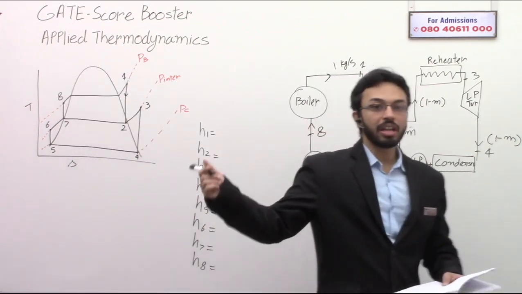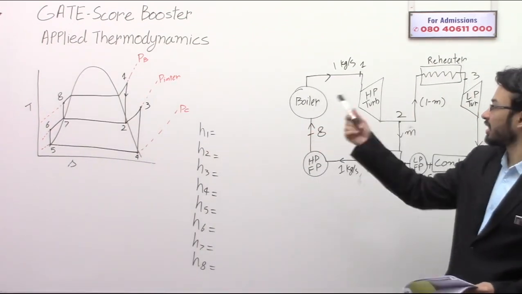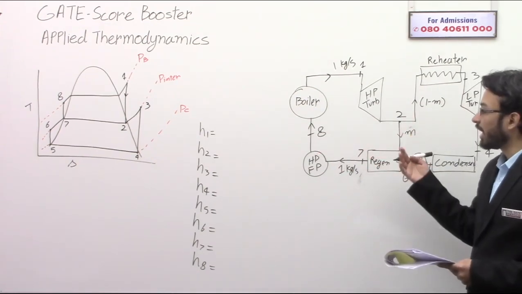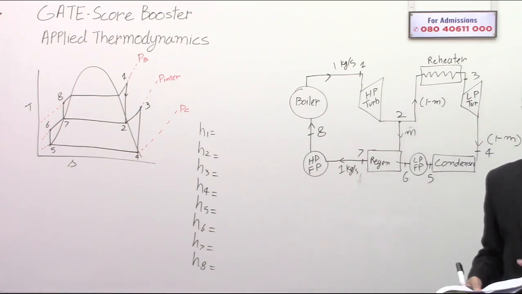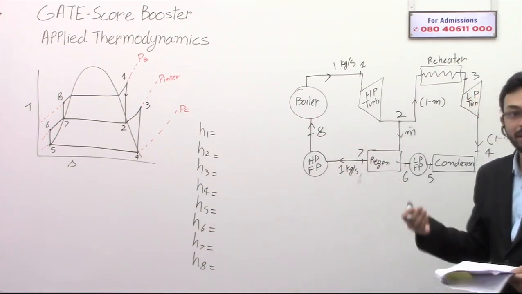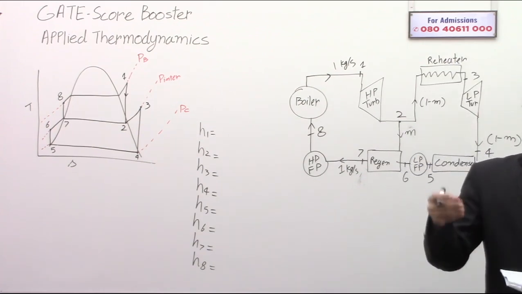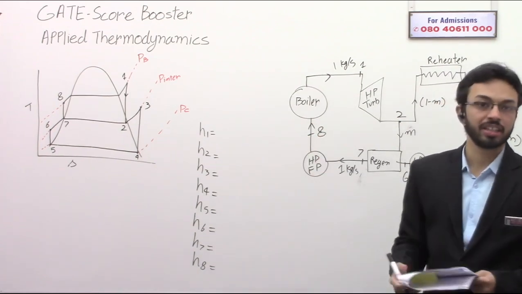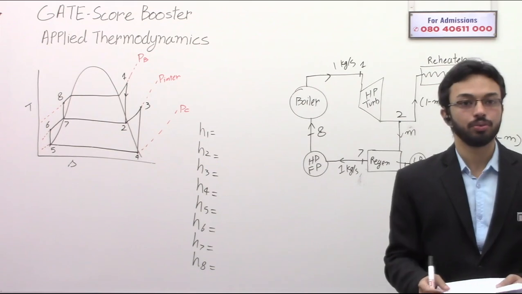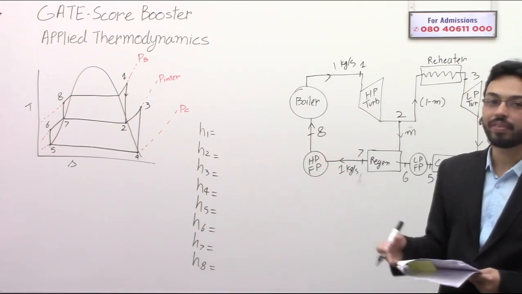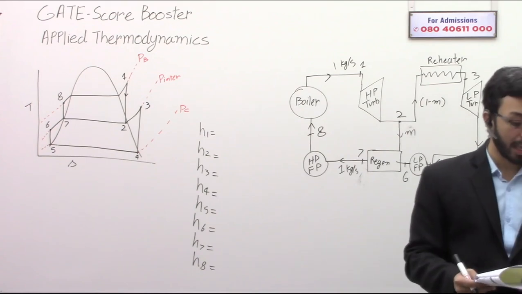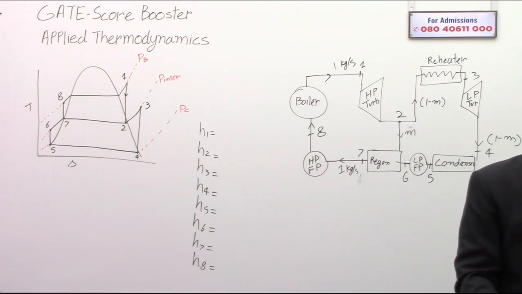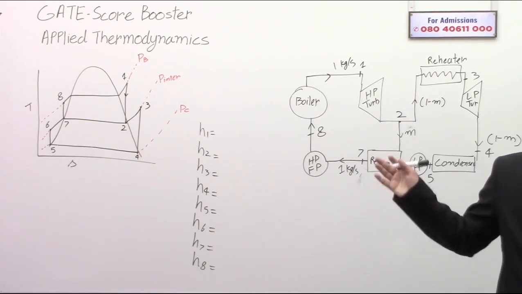Note down this diagram, either this or this, whichever is convenient for you. Note down this diagram and then go back to the question. I will bring the question in front of you, and then from that data, identify which point has which enthalpy. That is all that you must do. I hope you have noted it down.